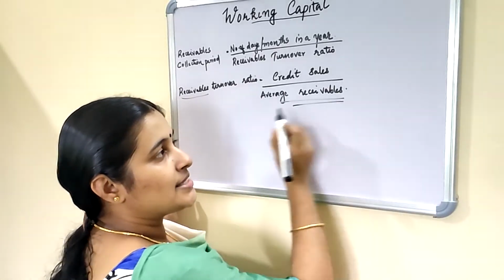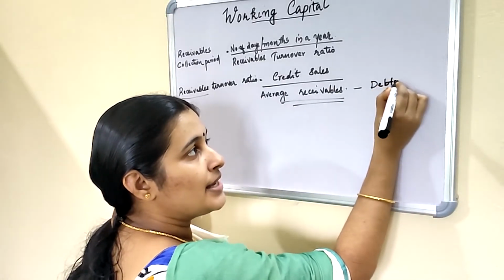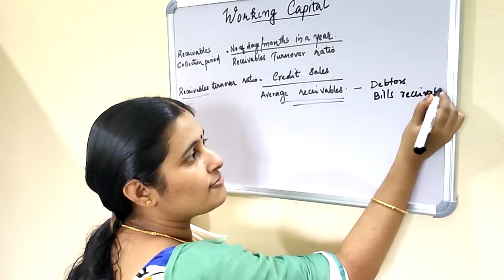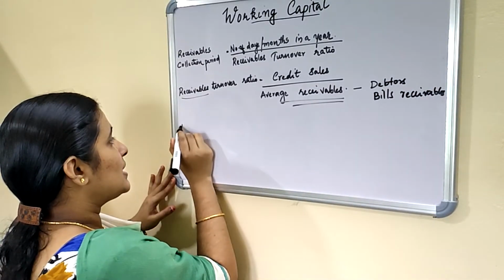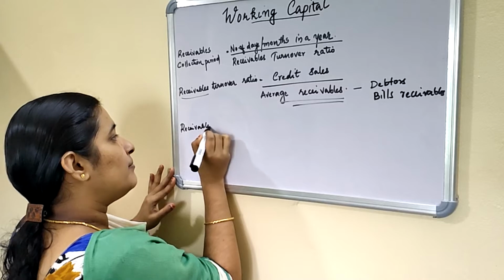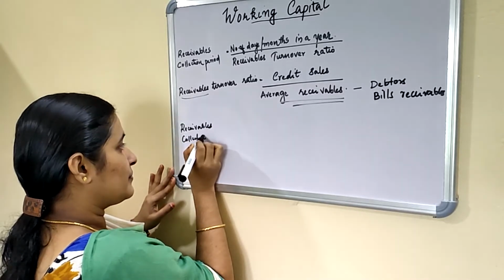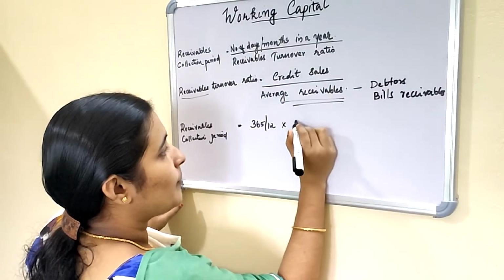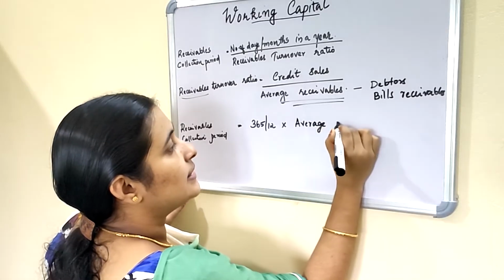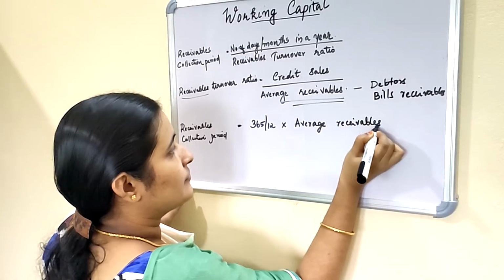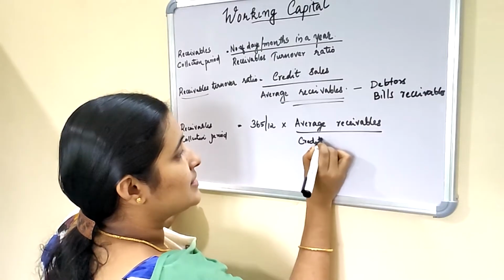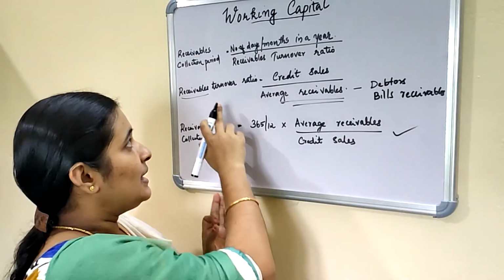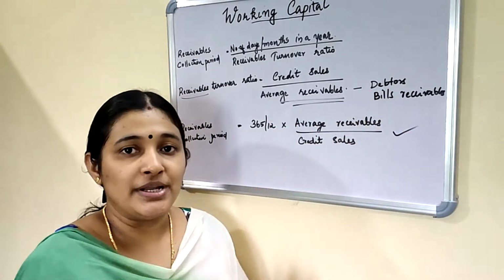Average receivables, and receivables here includes debtors and also the bills receivable. These are the two major receivables of a business. And receivables collection period can be calculated as number of days or months in a year into average receivables divided by credit sales. This is the formula for calculating receivables collection period. And receivables include debtors and bills receivables.